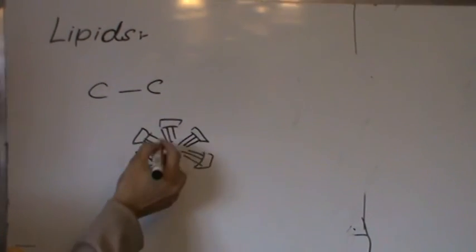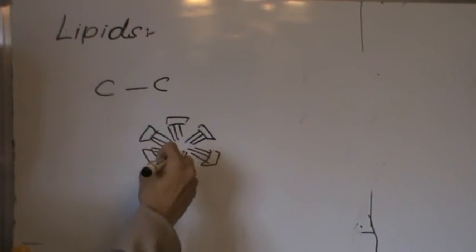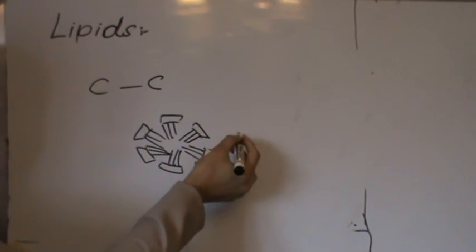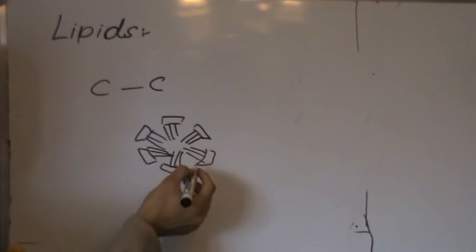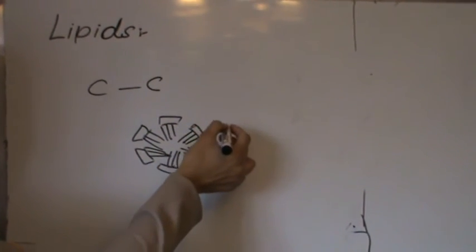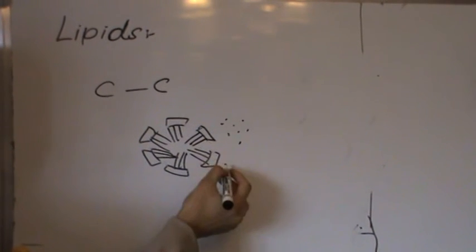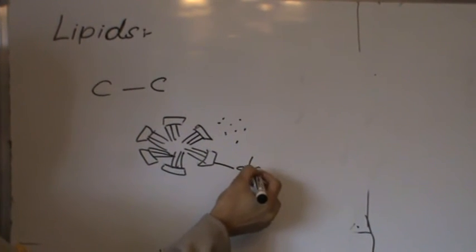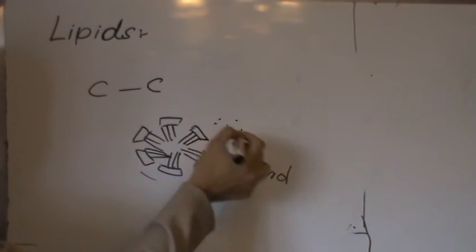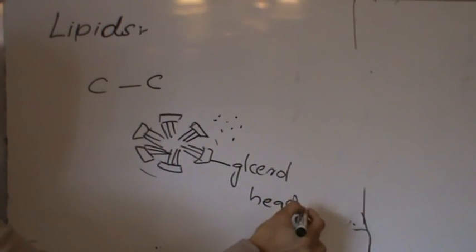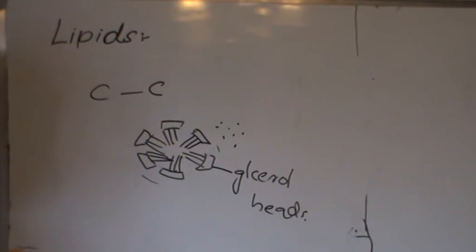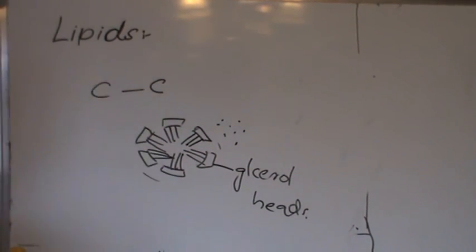These hydrocarbon tails face inward towards each other because they don't attract water. They shield themselves from water molecules with their glycerol heads. So these are glycerol heads. This is the way lipids are present in water. They are not dissolved.